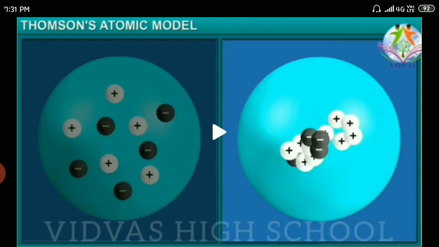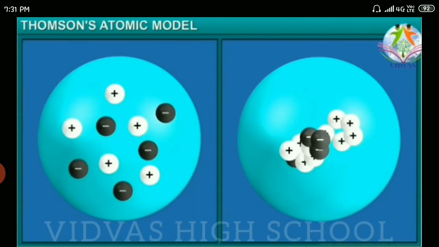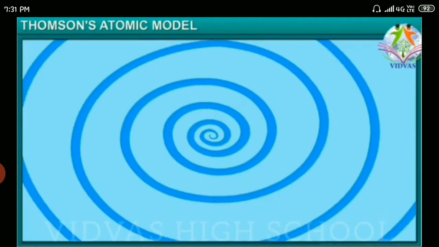Those are electrons and protons. Are these charged particles present separately inside the atom, or are they concentrated on one side, all positives on one side and all negatives on the other? This was the doubt the scientists were thinking about.